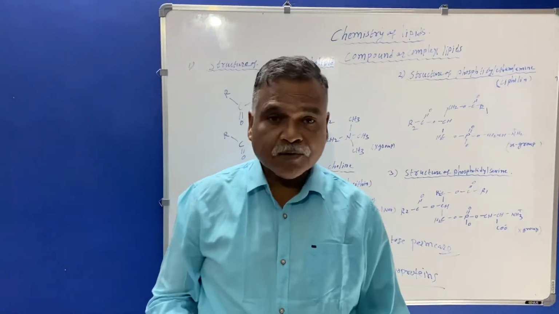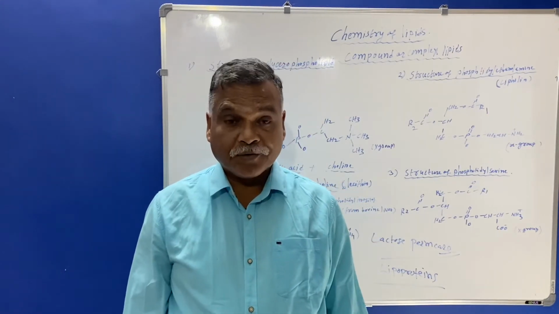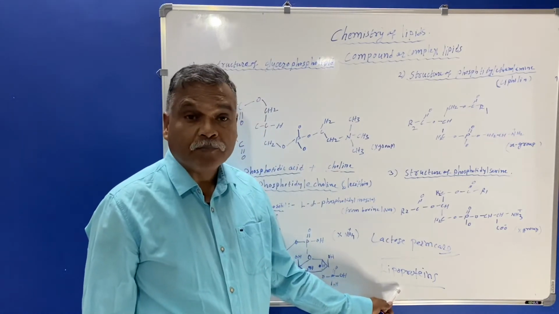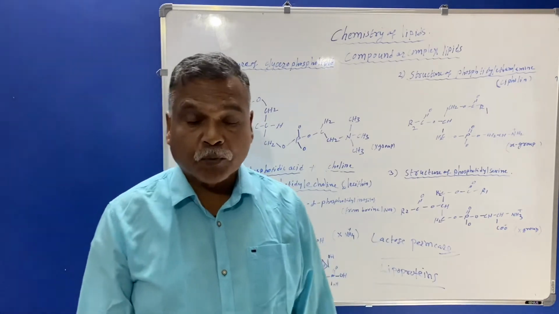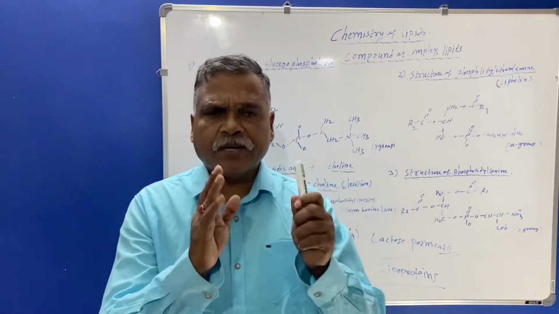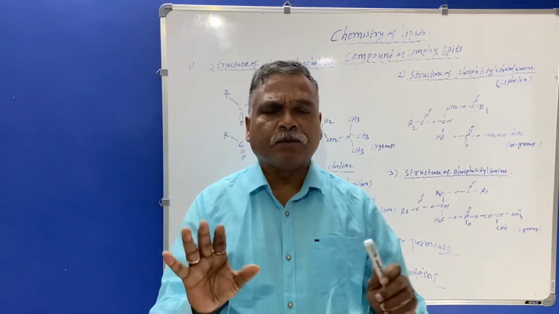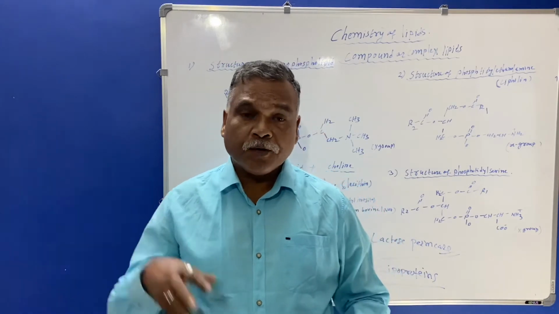Lipoprotein, just now I told you, this also comes under the compound lipids. Lipoproteins are the substances which come under the compound lipids. Lipid plus protein is said to be lipoprotein. So this phosphatidylethanolamine is responsible for the synthesis of lipoprotein in our body, and lipoprotein play an important role in our body.